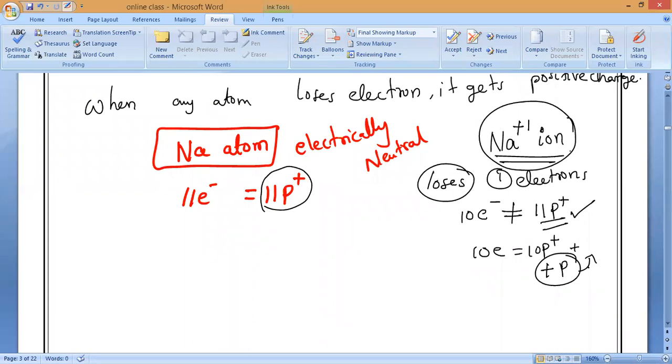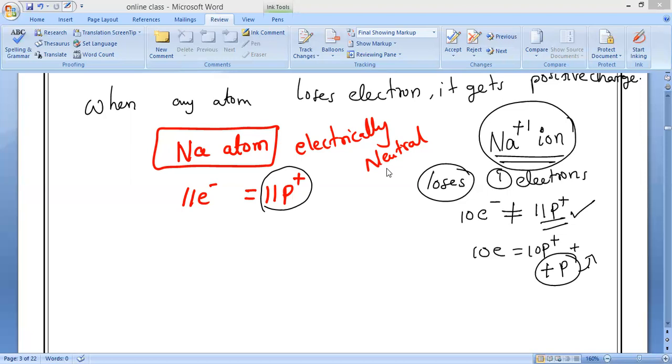Next, when any neutral atom gains electrons, it gets negative charge.